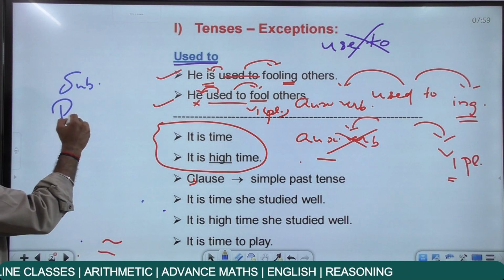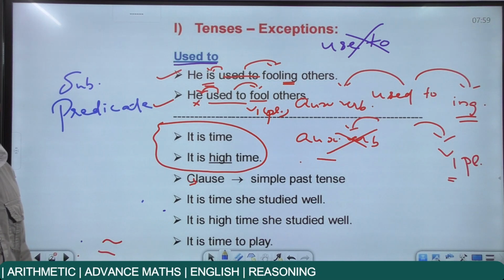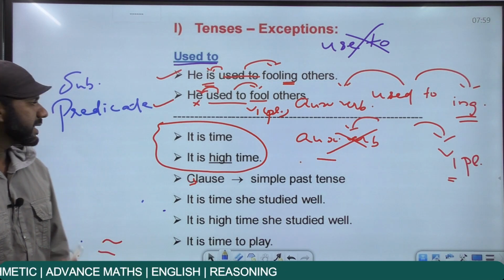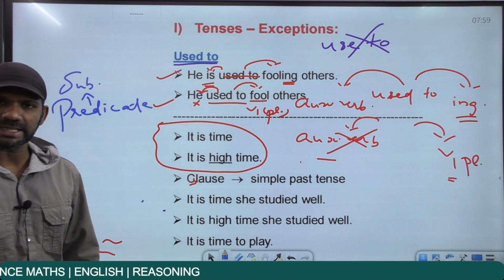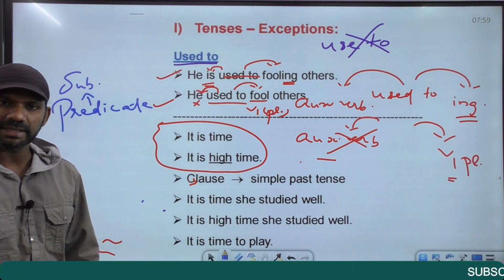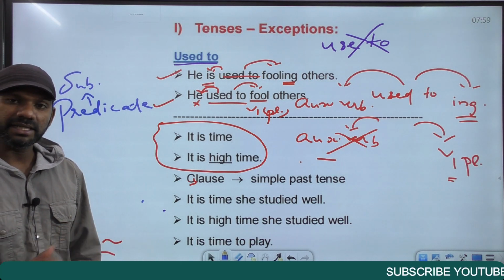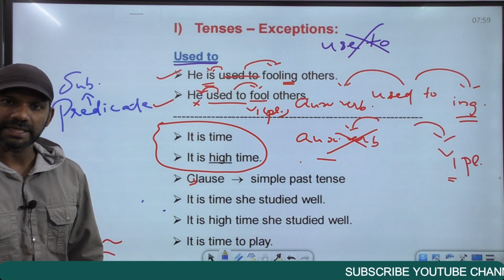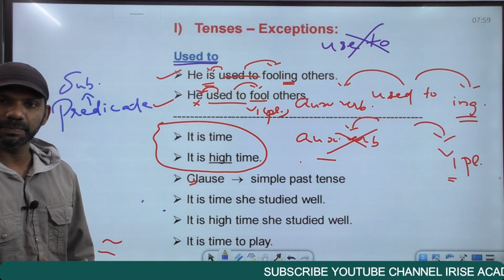Now, what do you mean by a predicate? Now in a sentence, what is said about the subject is called the predicate. So what is said about the subject in a sentence is termed as a predicate. That means when you take a sentence, you leave the subject. The rest of the sentence is termed as a predicate. That means the part excluding the subject is termed as a predicate.